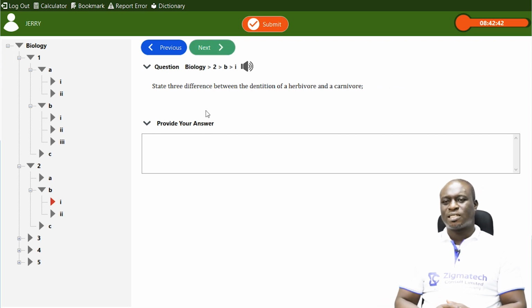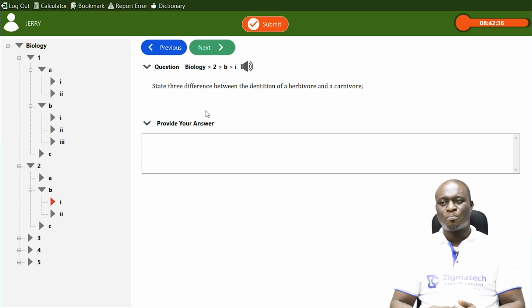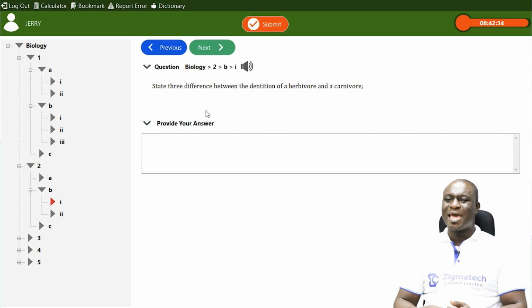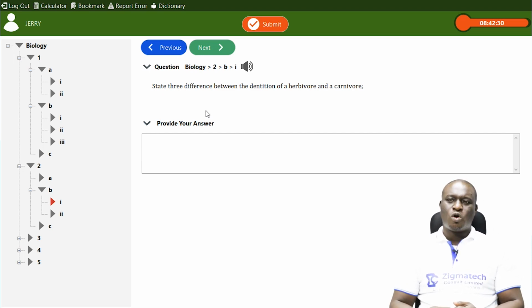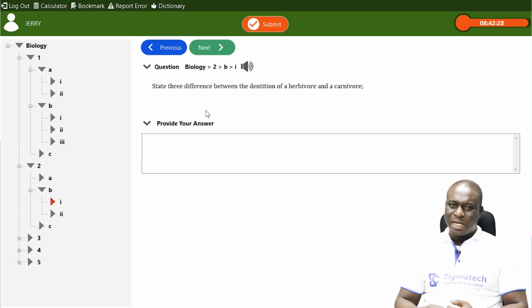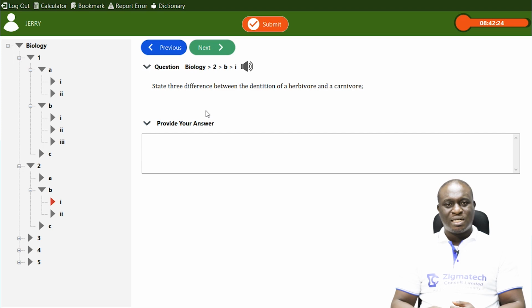The next one says, state three differences between dentition of a herbivore and a carnivore. Now, what is a herbivore? Herbivores are mammals that feed on plants.